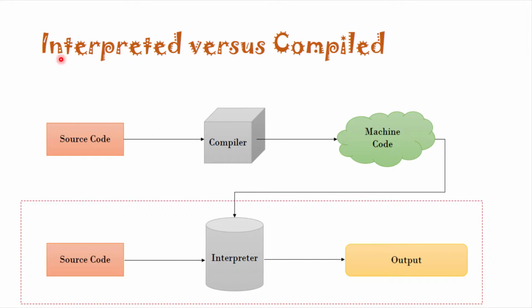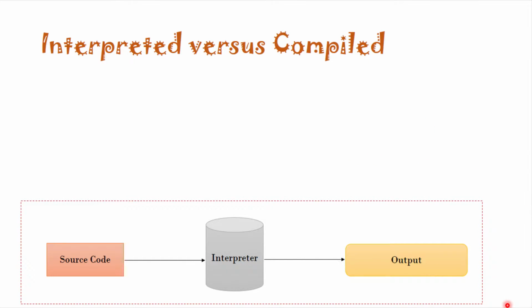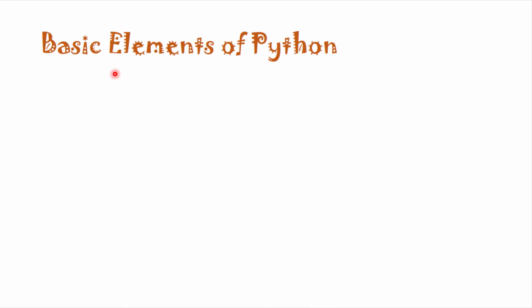Whereas in the interpreted language you only need an interpreter. You do not need a compiler. Its structure is very simple. You write a source code. This source code is interpreted and you get an output. So this is the structure of an interpreted language, and Python is an interpreted programming language. Now let us start Python.